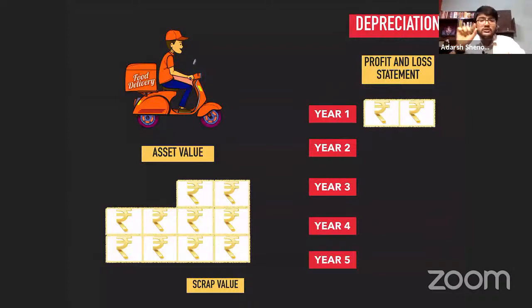So have you made a profit or a loss? You have made a profit because an asset which is worth 50,000 in the books, you're selling at 55,000. That means you have made a book profit. We call it a book profit because as per the books it is; the real value could be different. We don't know. How much should we record as profit in the books? 5,000 is the profit.